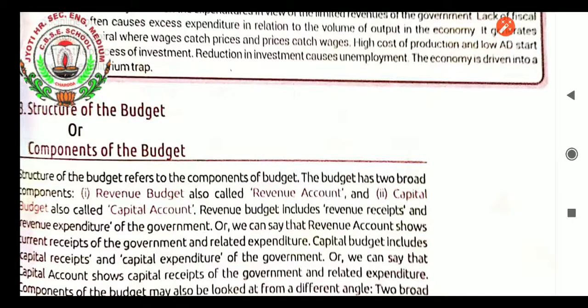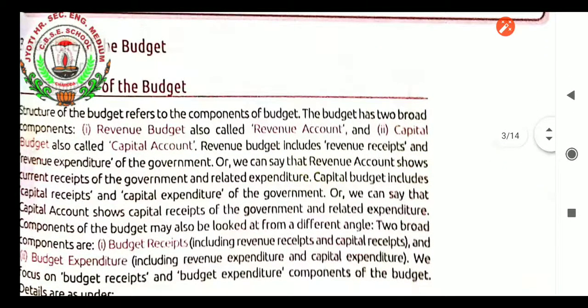The budget has two broad components. One is the revenue budget, also called the revenue account, and the second is the capital budget, also called the capital account. Revenue budget includes revenue receipts and revenue expenditure of the government, whereas the revenue account shows current receipts of the government and related expenditure. Capital budget includes capital receipts and capital expenditure of the government, or we can say that the capital account shows capital receipts of the government and related expenditure.